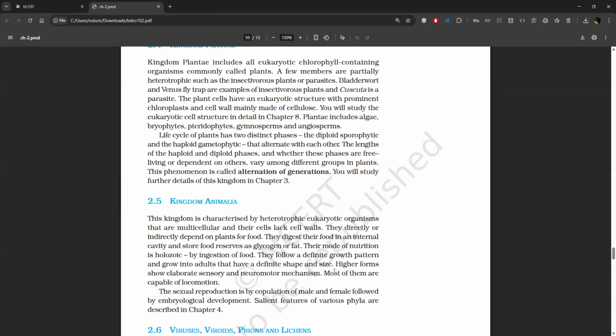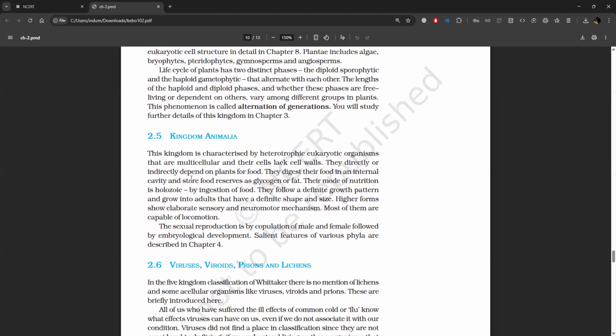The life cycle of plants has two distinct phases, the diploid sporophytic and the haploid gametophytic, that alternate with each other. The lengths of the haploid and diploid phases, and whether these phases are free living or dependent on others, vary among different groups of plants. This phenomenon is called alternation of generations. You will study further details of this kingdom in Chapter 3.